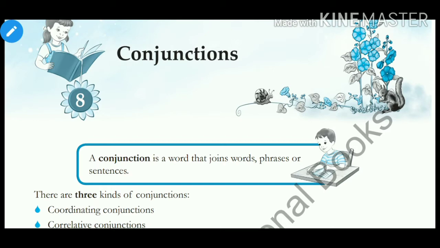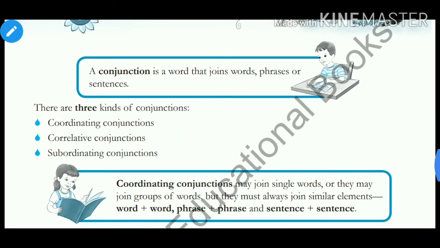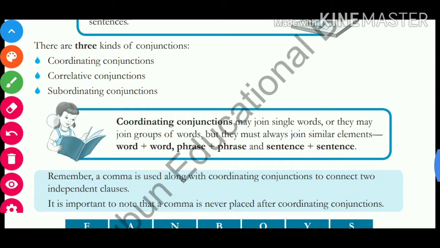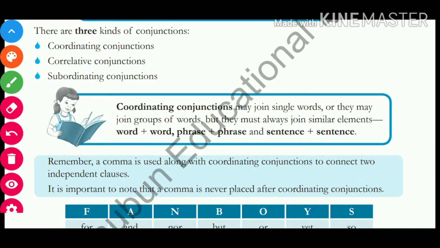Okay? So, in all there are three kinds of conjunctions. What are they? Coordinating conjunctions, correlative conjunctions and subordinating conjunctions. Let us first take coordinating conjunctions. So, coordinating conjunctions actually join words. Okay, they join word with word, or phrase with a phrase, or a sentence with a sentence. Okay, so